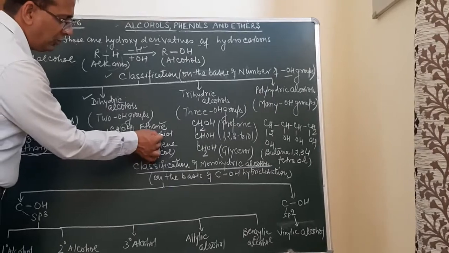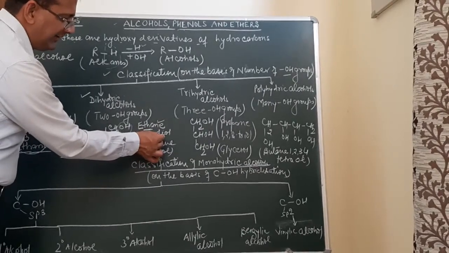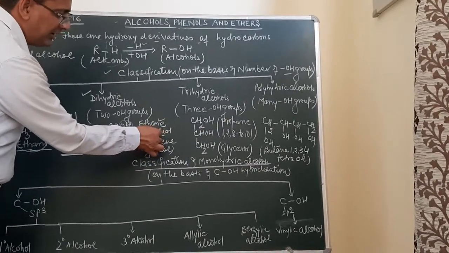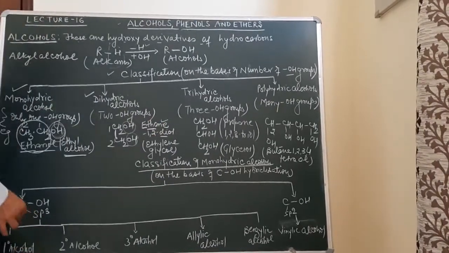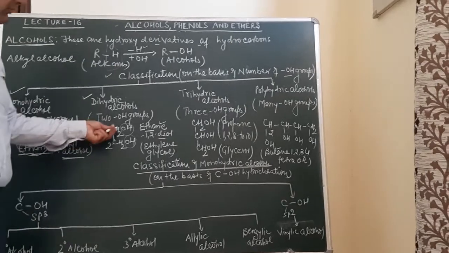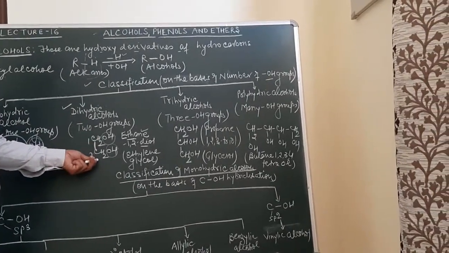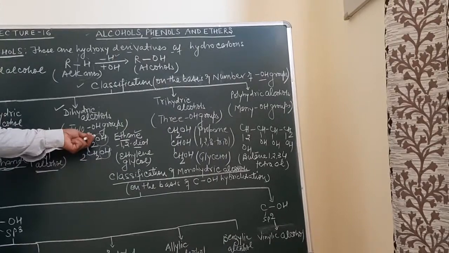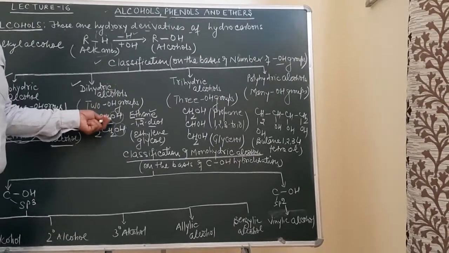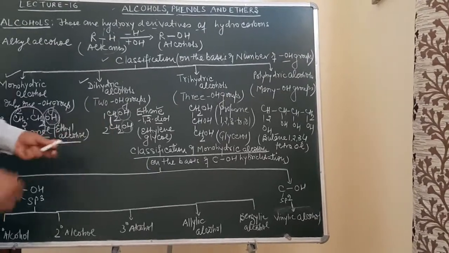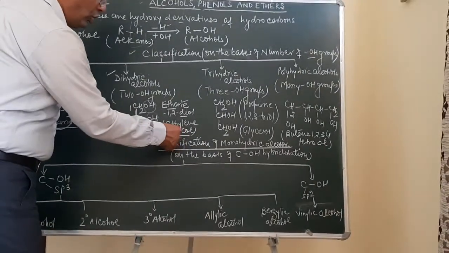Recollect the rules of the IUPAC system. If the secondary suffix begins with a multiplying affix, di over here, the e is not to be deleted. So the IUPAC name of this compound is ethane 1,2-diol. All those compounds in which two OH groups are present on adjacent carbon atoms are called glycols.